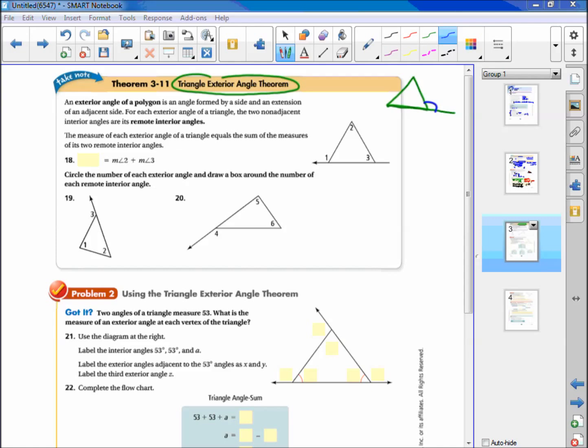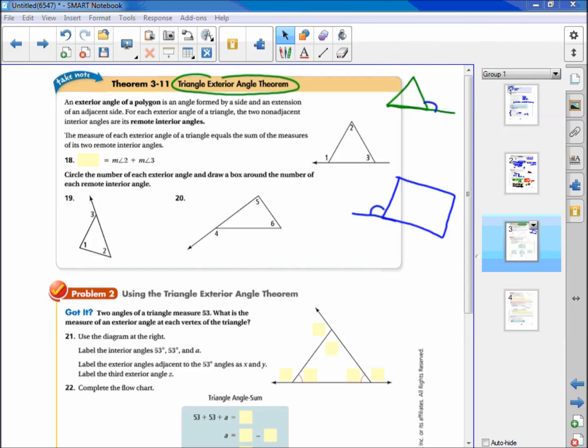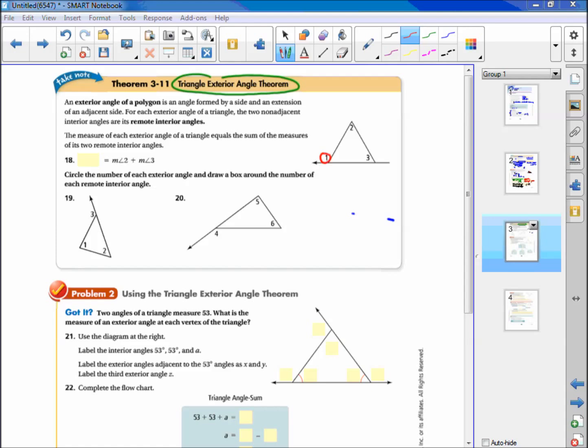Okay? So for instance, if we had this rectangle or quadrilateral, we could extend one of the sides and we always measure this shorter side. That's our exterior angle. Okay? For each exterior angle of a triangle, the two non-adjacent interior angles are its remote interior angles. So for instance, this angle 1 is exterior. This angle right here is adjacent to angle 1, so we don't use that. We use the non-adjacent ones. These two are the remote angles compared to this exterior angle.